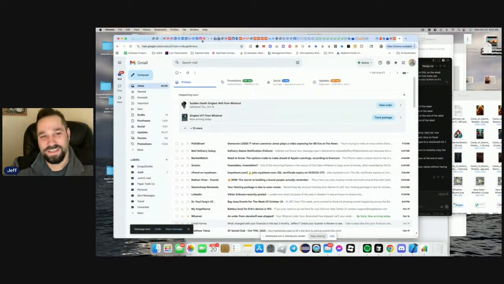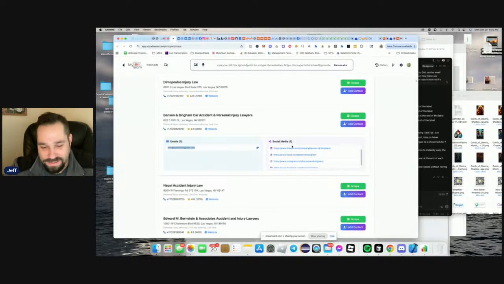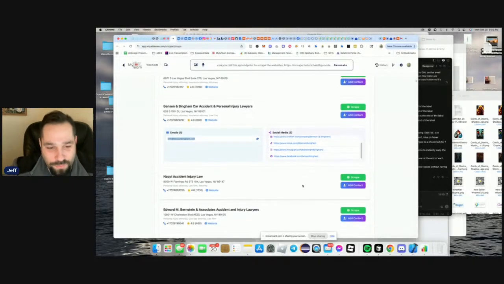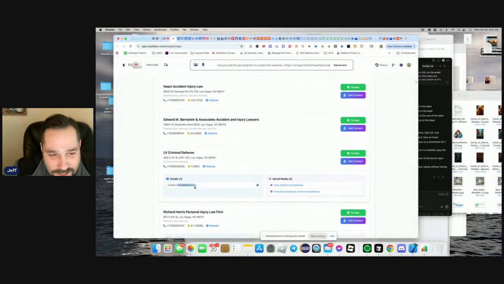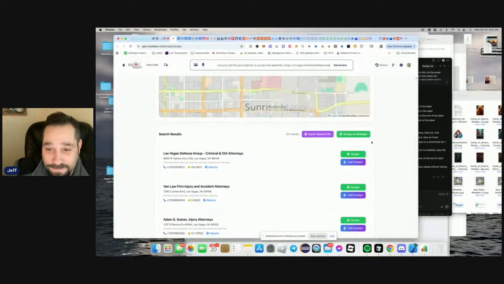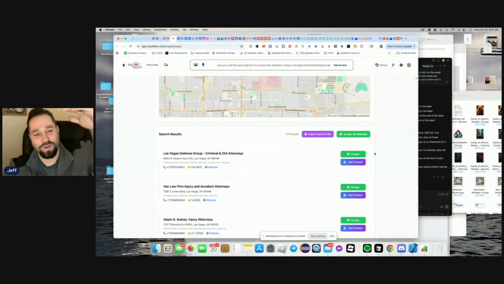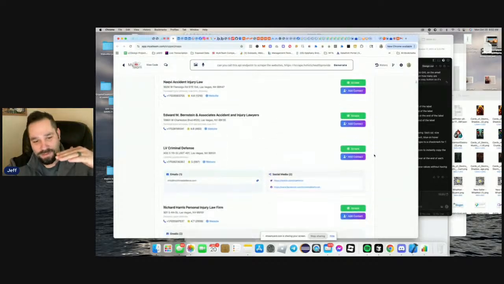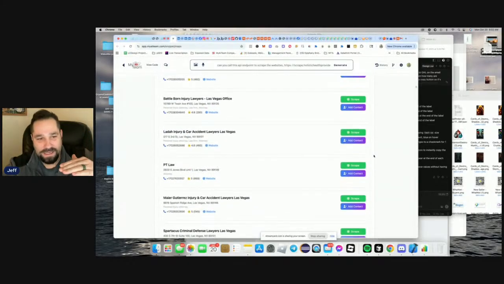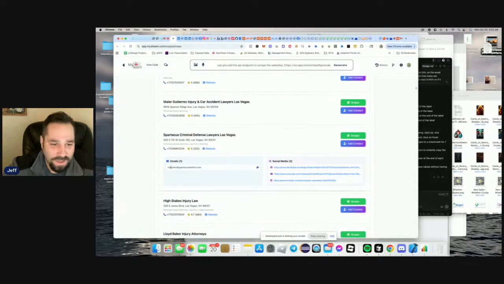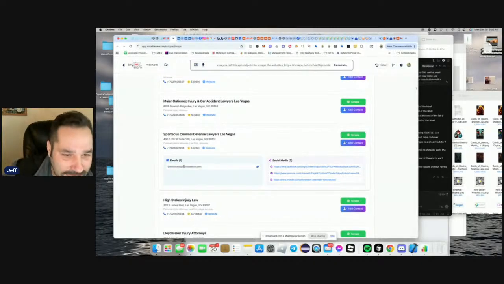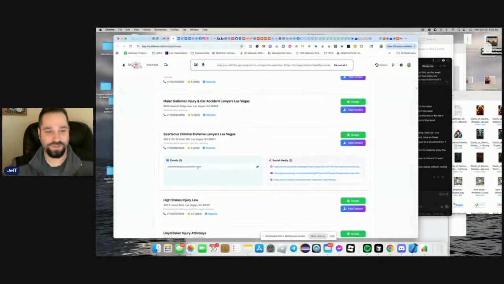So you can see within a few seconds, we can reach out to them manually in this process. And then we can go through every single one that has emails. There is a scrape all button right here. It says scrape all websites, and that will go through and scrape every single website on this whole thing and give you back all the emails found for each one of these. Look, it's like Shandon at Spartacus Law Firm. So you can reach out to each one of these, get a website building client, connect with them, whatever you're offering them.